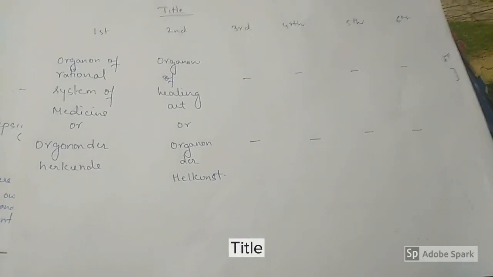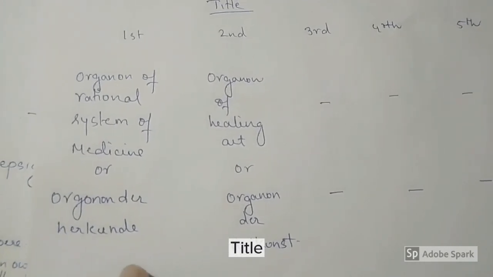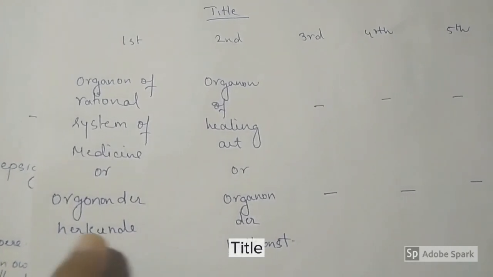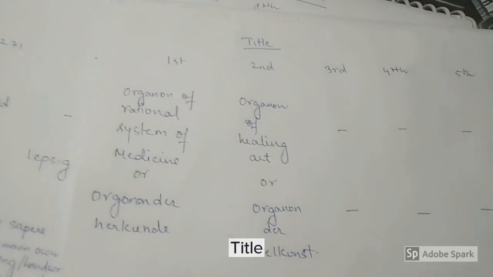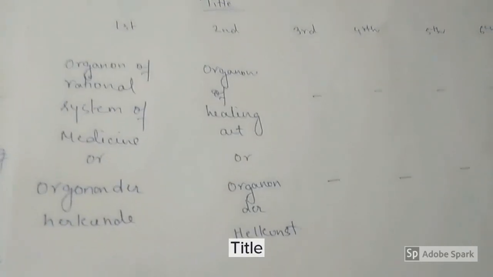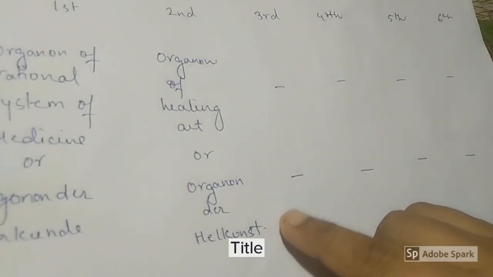The title of the first edition was Organon of Rational System of Medicine, or Organon der Heilkunde. This name is in German, and this is the English name. From the second edition onward, the name has been changed and continued in the same form: Organon of Healing Art or Organon of Medicine, that is Organon der Heilkunst.